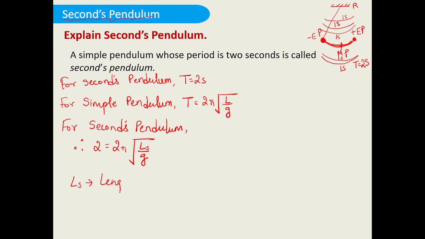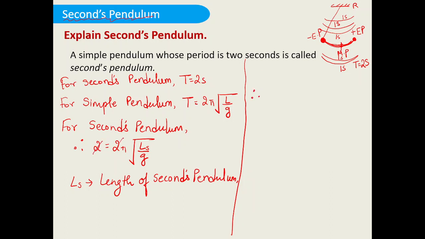Ls is the length of the seconds pendulum. So therefore this 2 will get cancelled. So 1 is equal to pi under root of Ls divided by g.